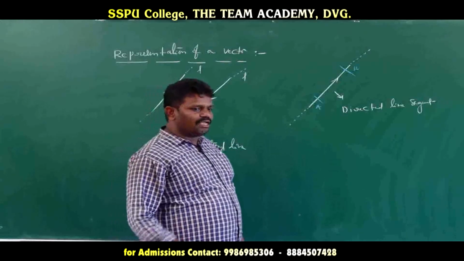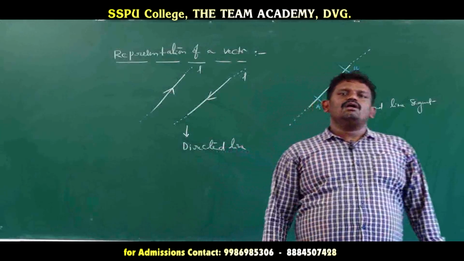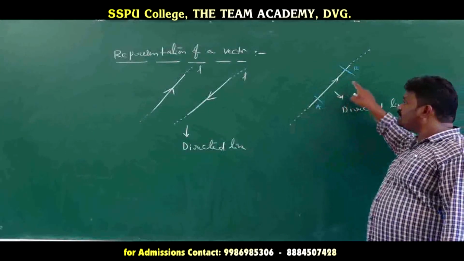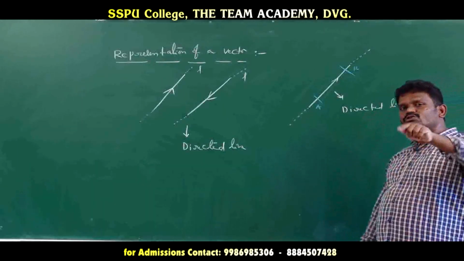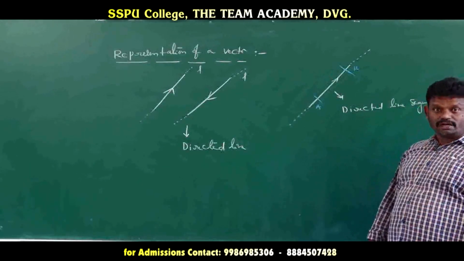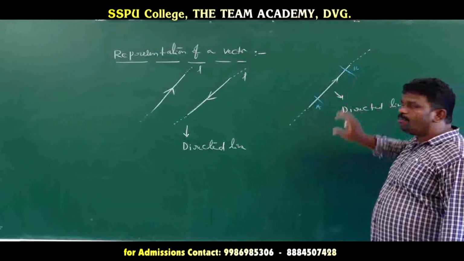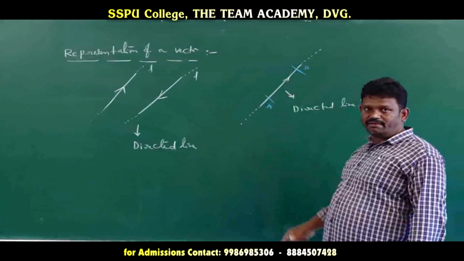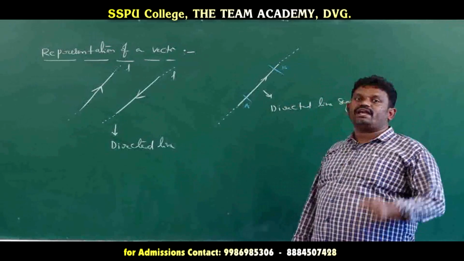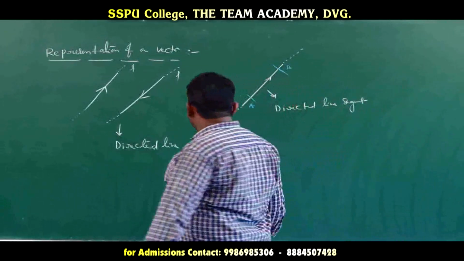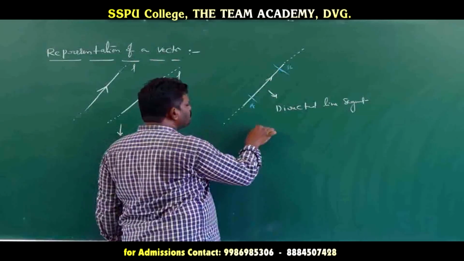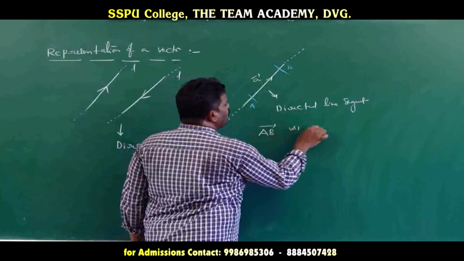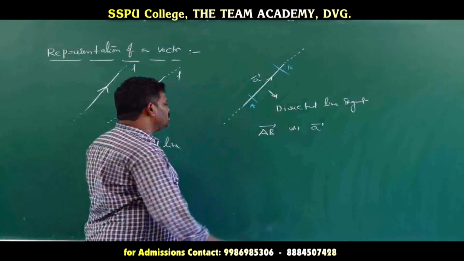Already I told you any quantity that has both direction and magnitude is said to be a vector. Here this directed line segment is also a vector. Why? If you mention AB, it has some magnitude, and the direction is also given. So that's why this directed line segment is also called a vector. How do we denote this vector? As AB, or simply A.